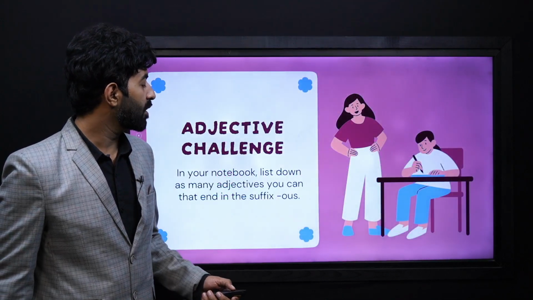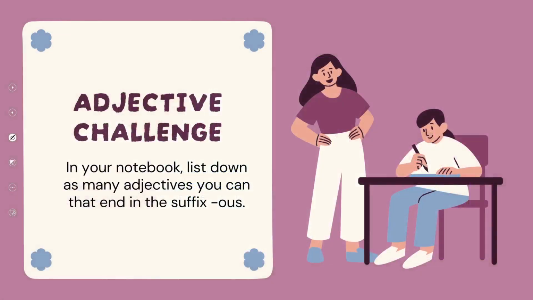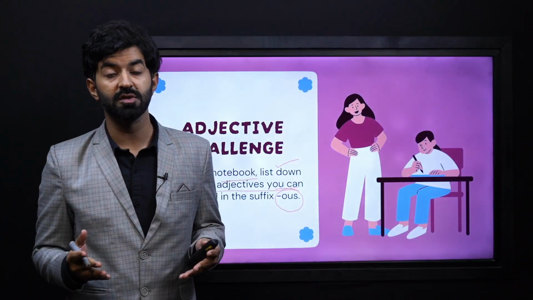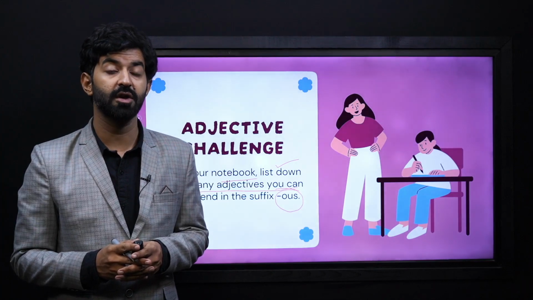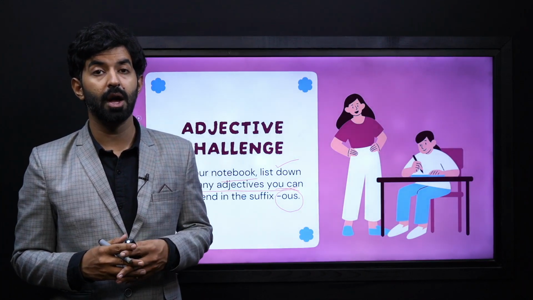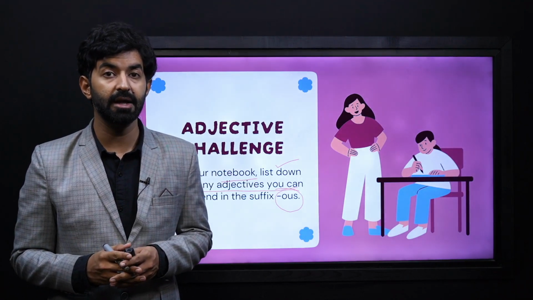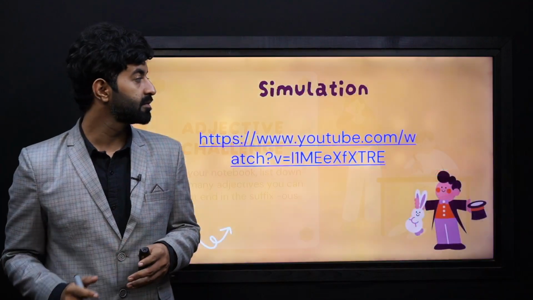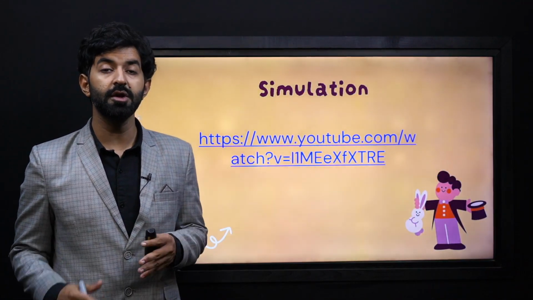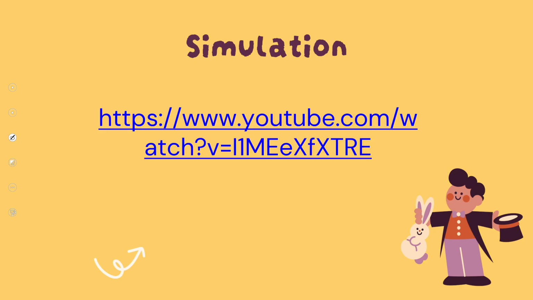Now, let's talk about another challenge. In your notebook, you have to list down as many adjectives as you can that end in the suffix ous. For example, the word dangerous, it's ending with the suffix ous. So you need to come up with so many different such words that are ending in ous. Here is a simulation video for you to watch for better understanding.